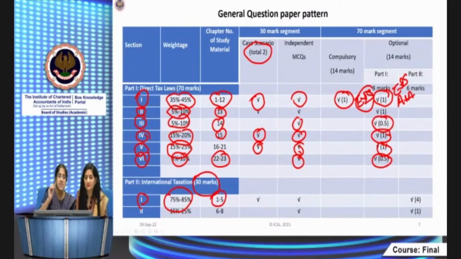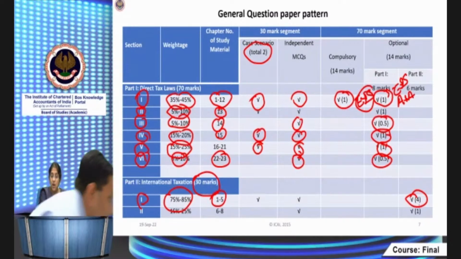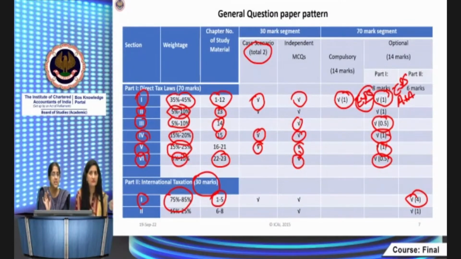Chapters 1 to 5. Like we said that section 4, TDS, is very important, this is also very important because of the very high weightage. In 4 out of the 5 optional questions, the 6 mark part is on international taxation, and those 4 questions are from this part 1, out of these first 5 chapters. So you have to be thorough. You will benefit if you're thorough with these chapters, and it is very essential. You get 4 questions. In addition to that, you might get a case scenario and independent MCQs also from this segment.